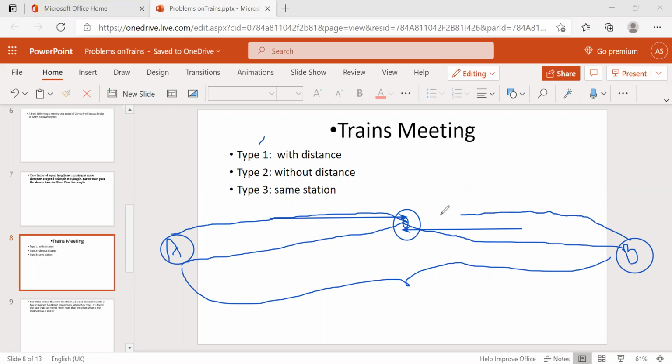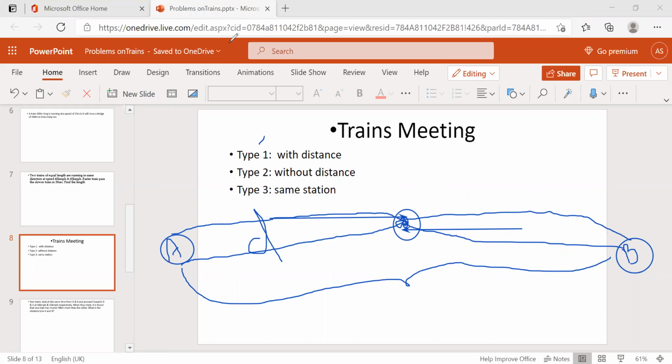What's the time taken to reach this point? Or they will ask like this, where will the two trains meet. Like this they will ask the questions.